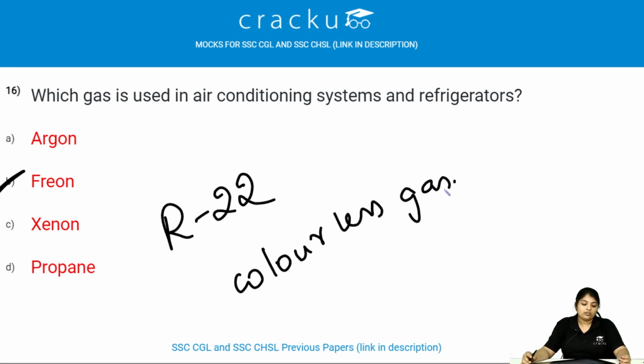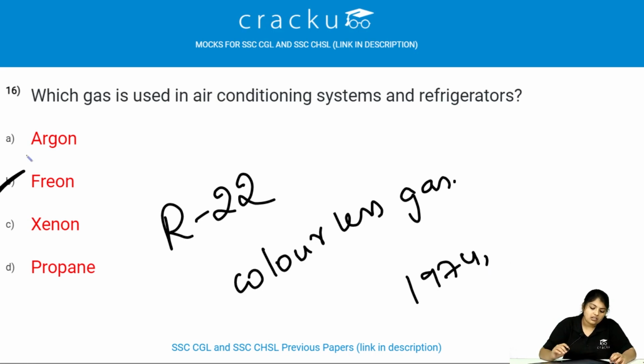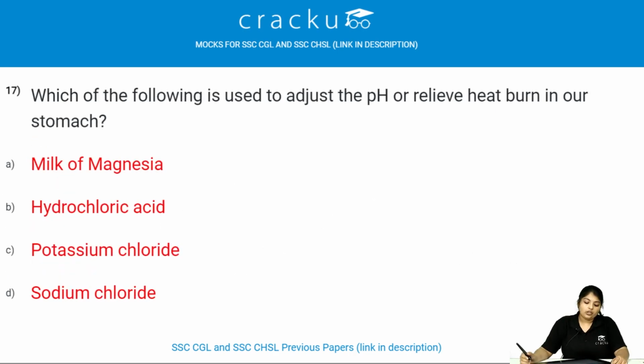CFCs have been used in refrigerators and air conditioning systems for many years, but in the year 1974, a researcher of the University of California told that CFCs are destroying the ozone layer, and freon has been used since that time. Which of the following is used to adjust the pH or relieve heartburn in our stomach?